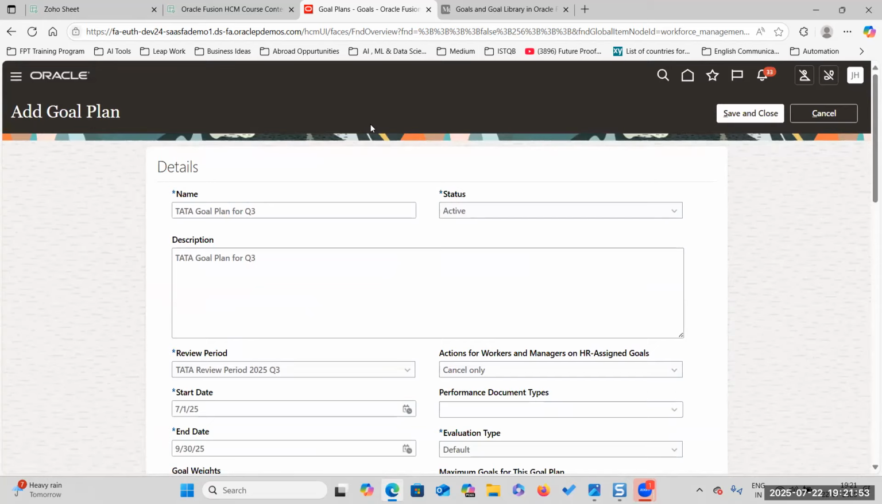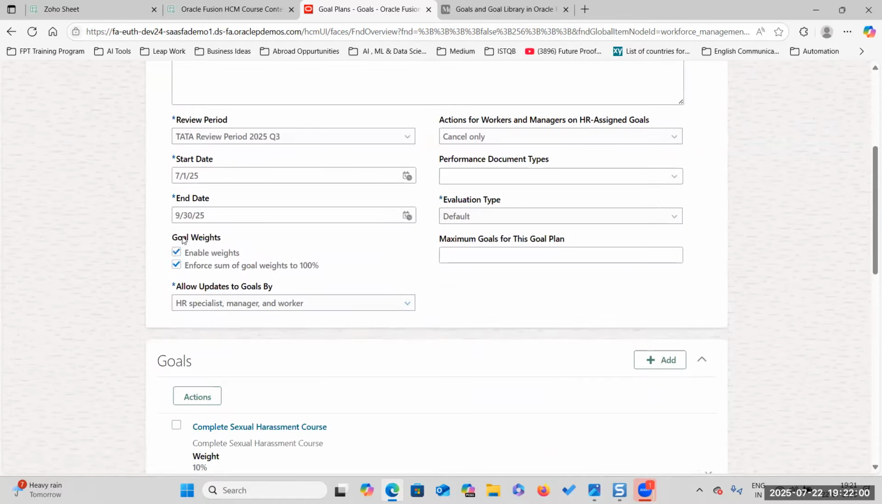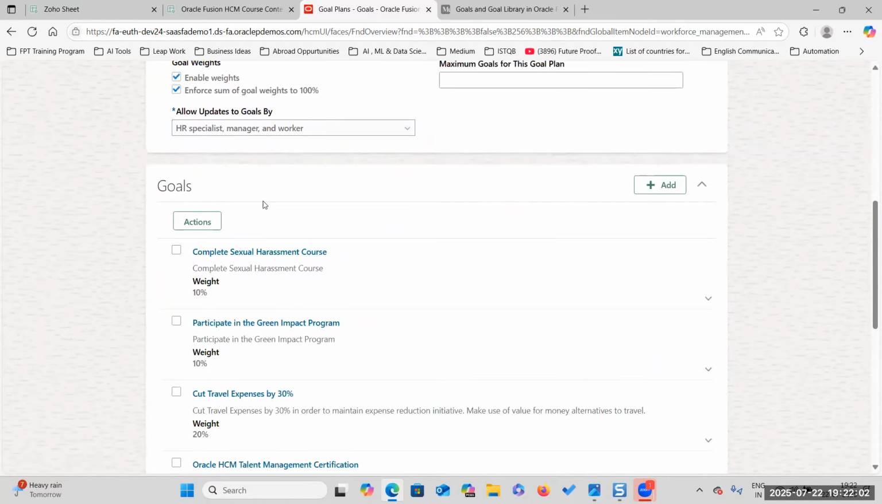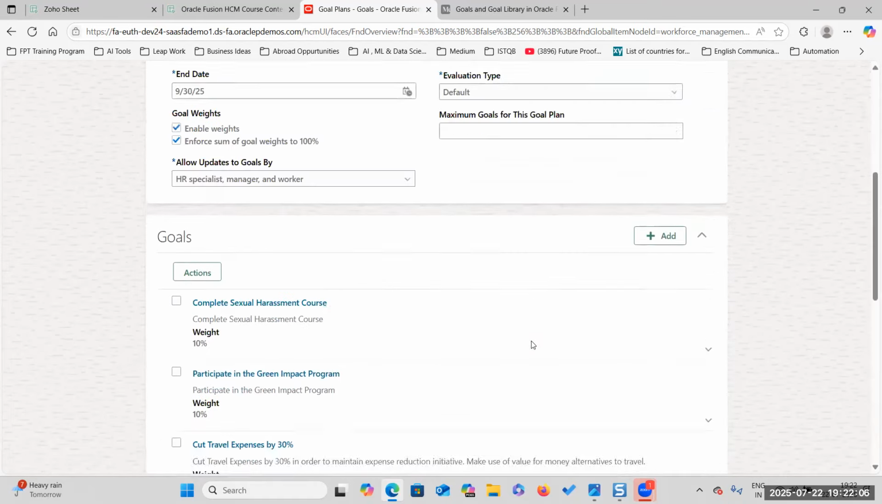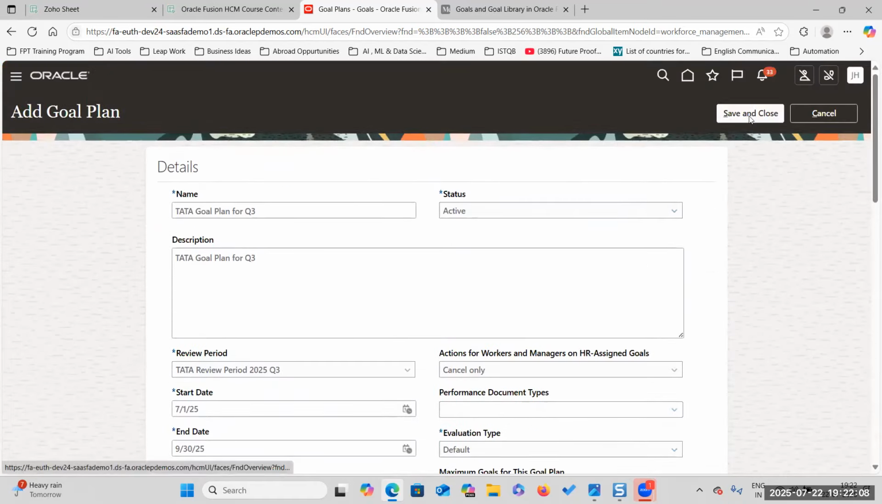Okay, sir. Now we are going to create a goal plan. So what does a goal plan primarily have? A goal plan primarily has a review period, the goals and their weightage, and then the eligibility profiles. Click on save and close.